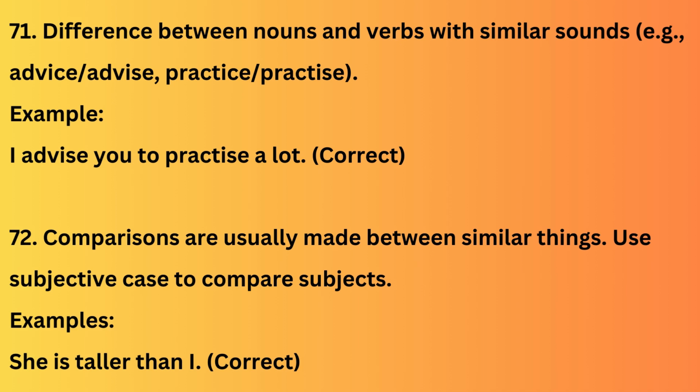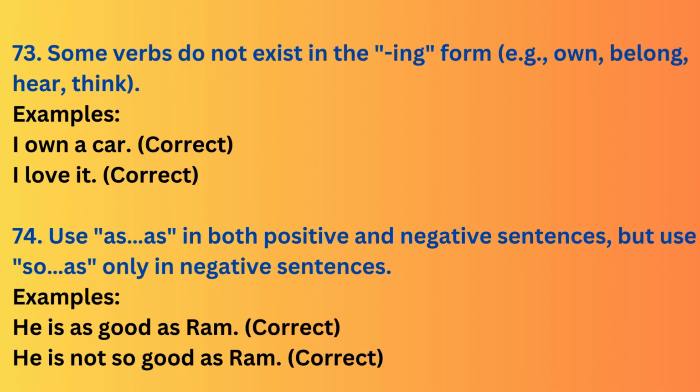72. Comparisons are usually made between similar things. Use subjective case to compare subjects. Examples: she is taller than I. 73. Some verbs do not exist in the ing form, e.g., own, belong, hear, think. Examples: I own a car, correct? I love it. 74. Use as in both positive and negative sentences, but use so as only in negative sentences.